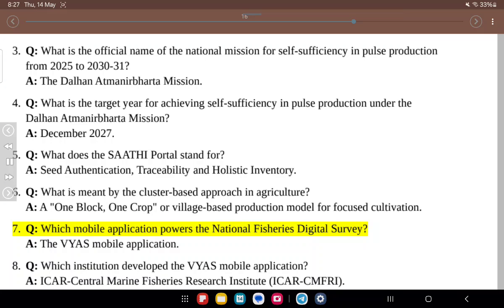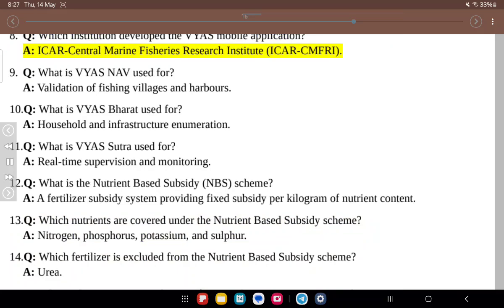7. Q. Which mobile application powers the National Fisheries Digital Survey? A. The Vyas mobile application. 8. Q. Which institution developed the Vyas mobile application? A. ICAR Central Marine Fisheries Research Institute, ICAR-CMFRI. 9. Q. What is Vyas now used for? A. Validation of fishing villages and harbors. 10. Q. What is Vyas Bharat used for? A. Household and infrastructure enumeration. 11. Q. What is Vyas Sutra used for? A. Real-time supervision and monitoring. 12.